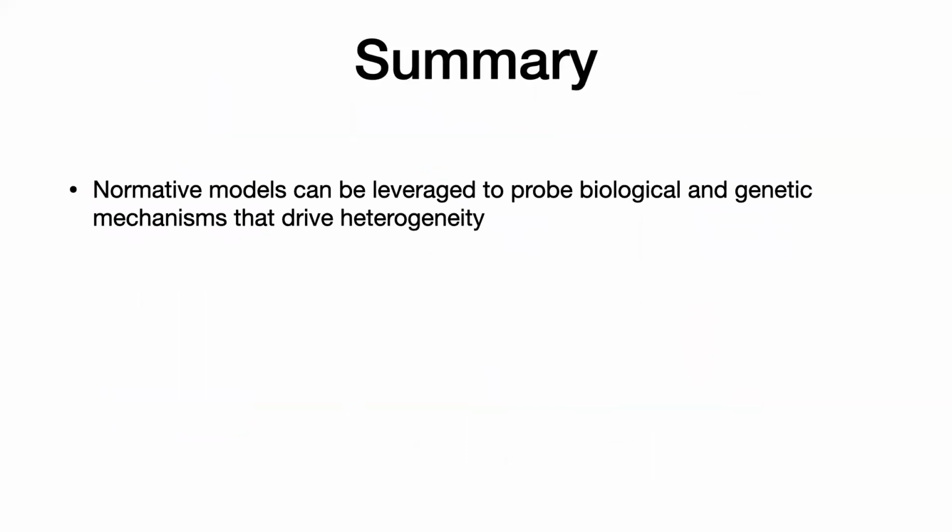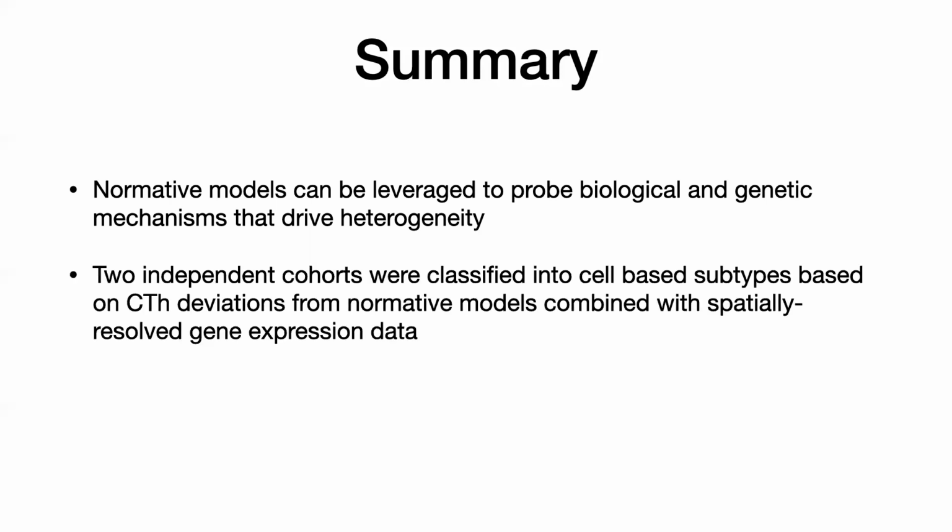Okay, just to summarize here, decomposing cortical thickness heterogeneity through combining normative models of brain phenotypes with multi-scale omics enables perhaps prioritization of particular schizophrenia subtypes, as well as particular cell types of interest for future disease modeling efforts. In brief, these normative models can be leveraged to probe biological and genetic mechanisms that drive heterogeneity. In this study, 2 independent cohorts were classified into cell-based subtypes based on cortical thickness deviations from normative models, combined with spatially resolved gene expression data.